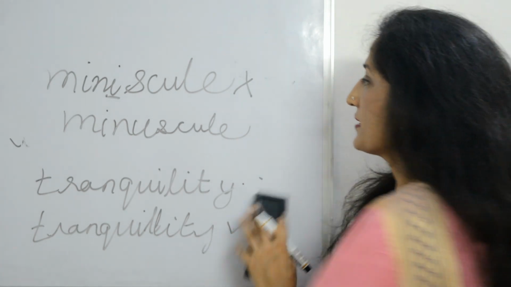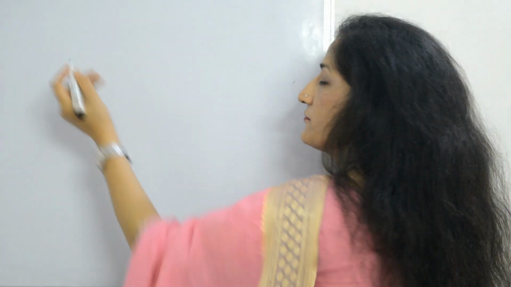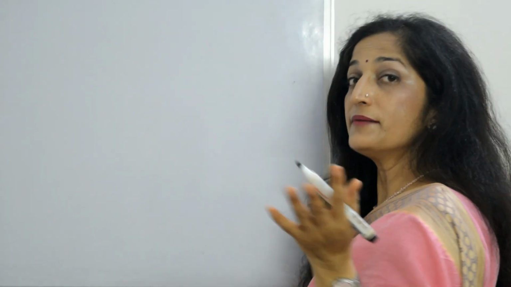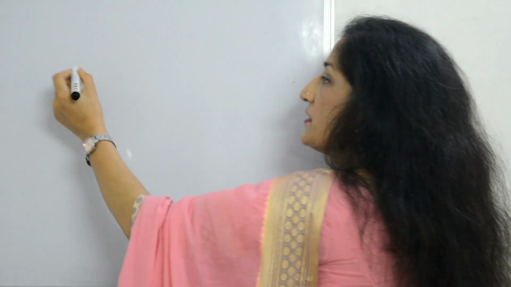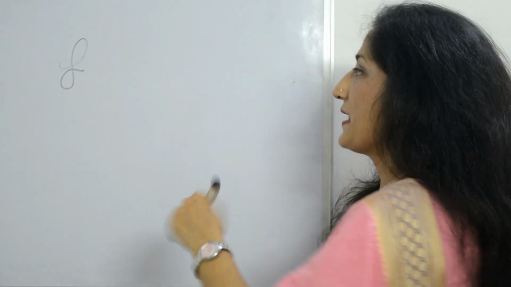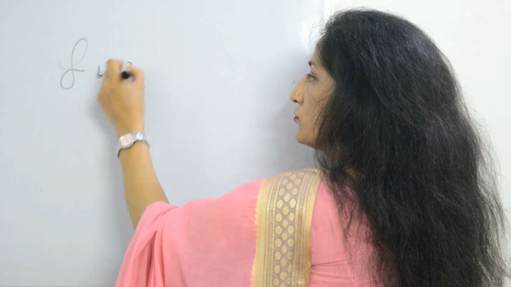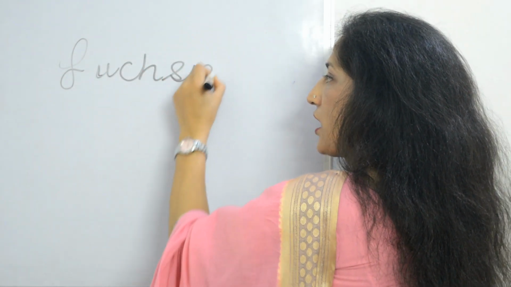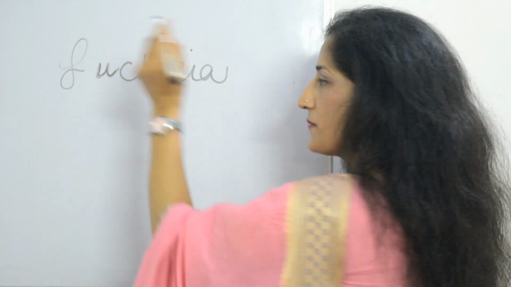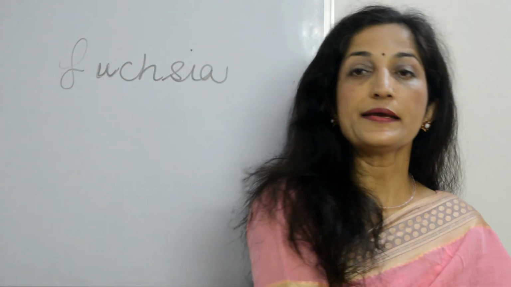Another one is a tongue twister with the spelling, not with the pronunciation: fuchsia. Fuchsia is a color, and it is also a bush named fuchsia.